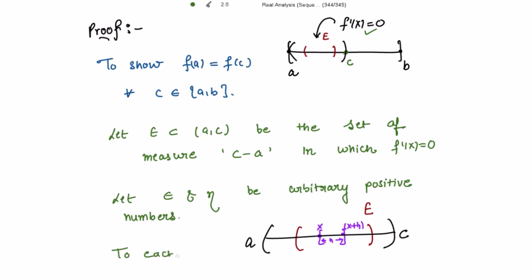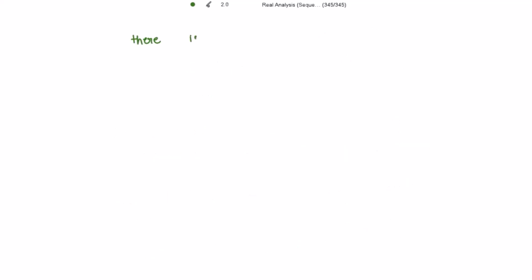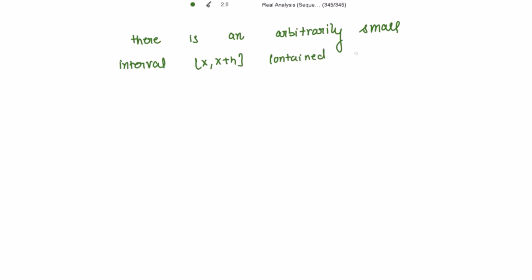To each x belonging to the set E, there is an arbitrarily small interval x plus h, contained in the closed interval AC, such that the mod of f of x plus h minus f of x divided by h is strictly less than eta.